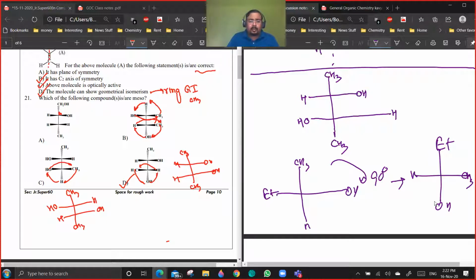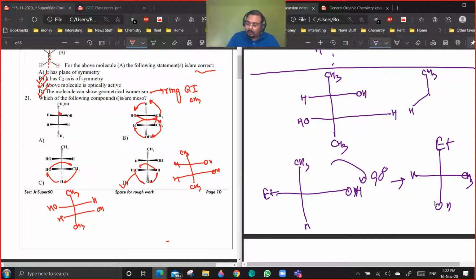Yes or no? Yeah. In this case, also can we keep the bond between carbon and hydrogen in the same place and the remaining three can be rotated? Yes, you can do it like that. But see, here I have already made the Fisher projection. If I was having something like this, let me draw the bond line notation.